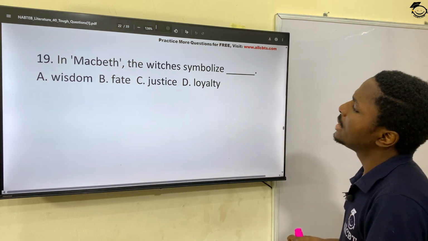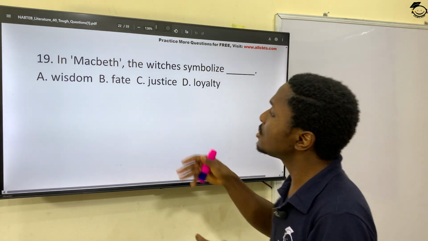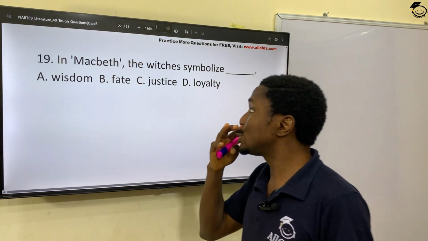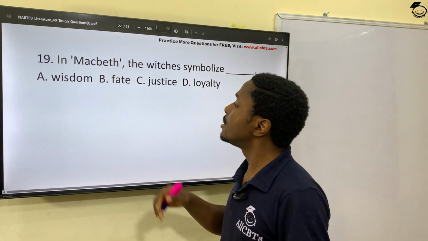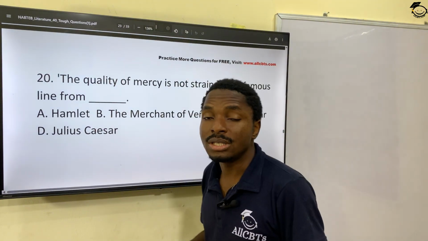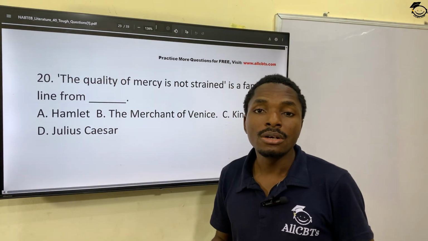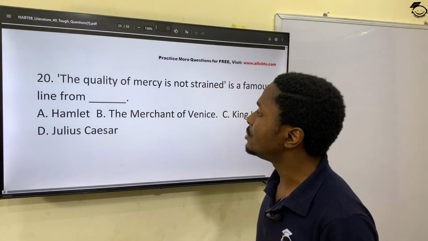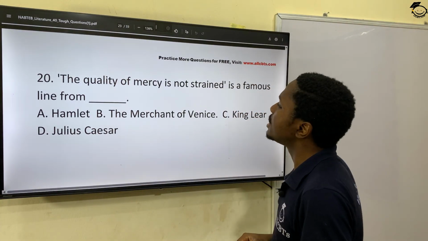In Macbeth, the witches symbolize also fate. The answer to this question is also fate. Alright, so 20. If you want to know more on this, you can go get the book or check for the summary of the book online and read in depth to understand that.